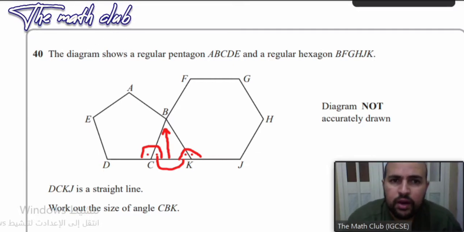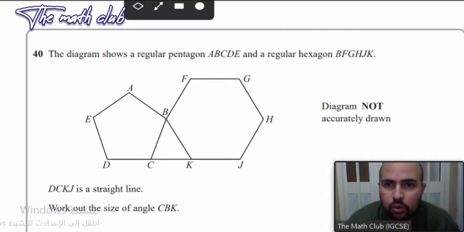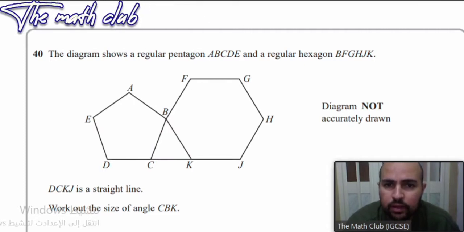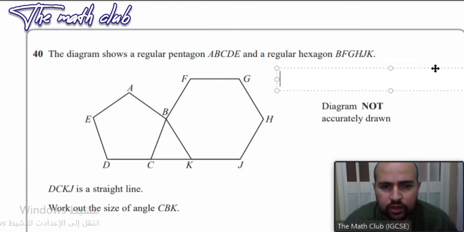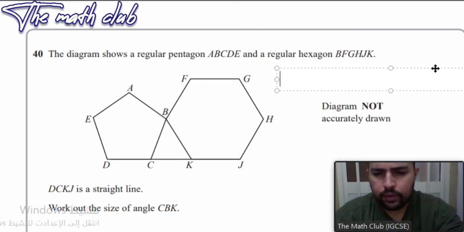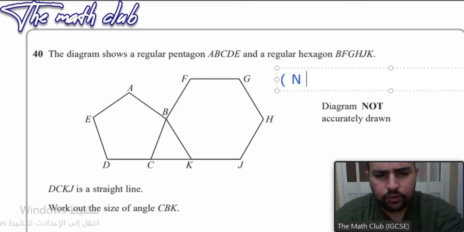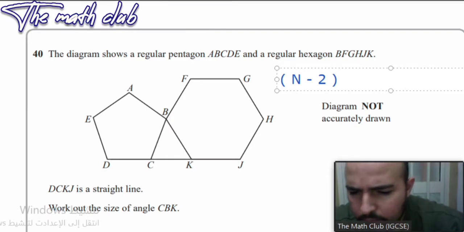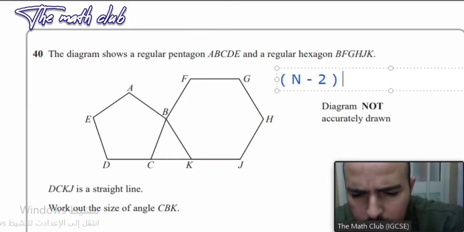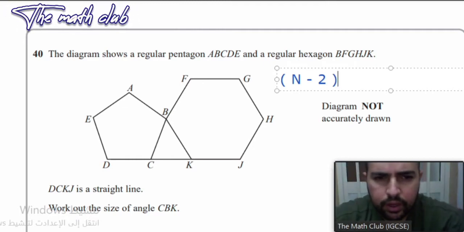Now, to find the internal angles of polygons, you have to use the rule of n. What is the rule of n? I'll write it here for you. So the rule says what? It says n, you can use a bracket, n minus 2, and then close the bracket, and then multiply it by 180.